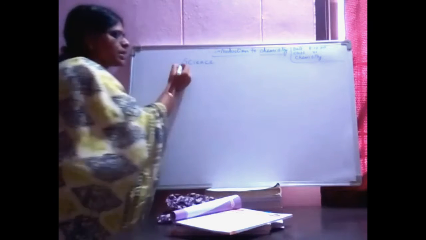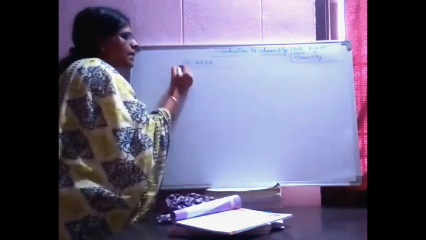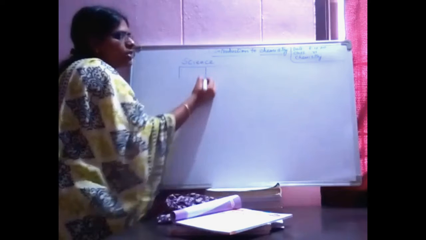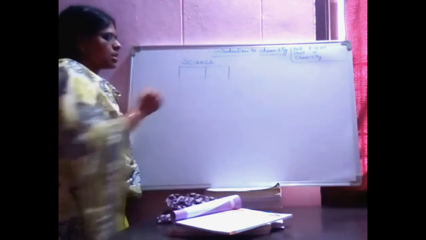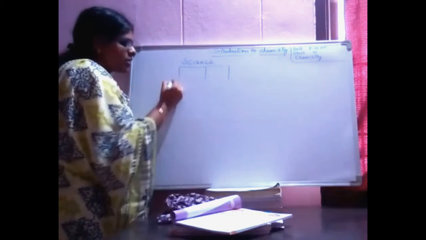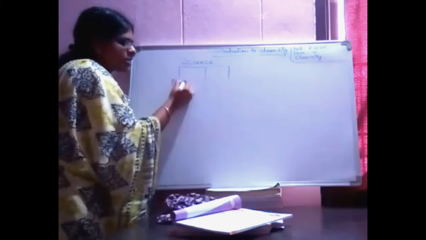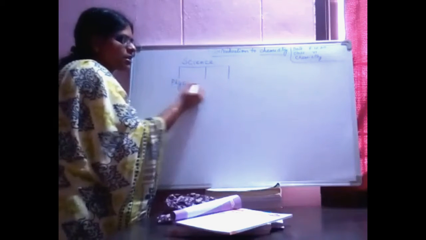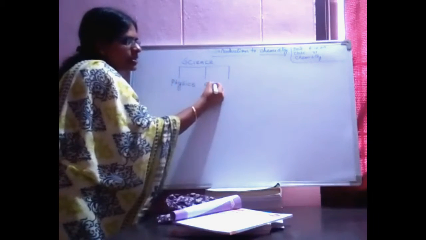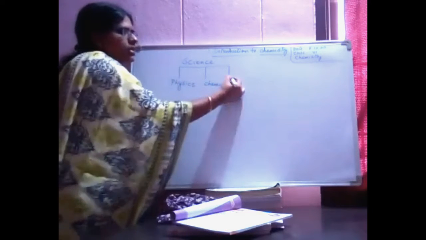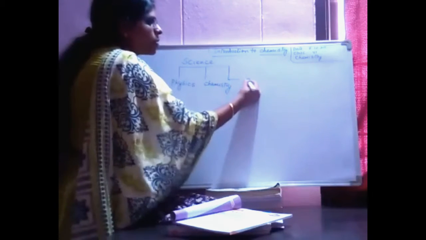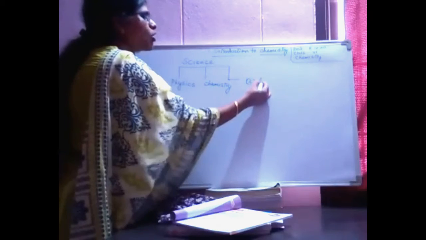Science is divided into three branches. First one is physical science, that is physics. Second one is chemistry. The third one is biological science or biology.